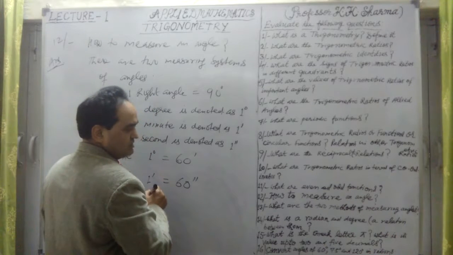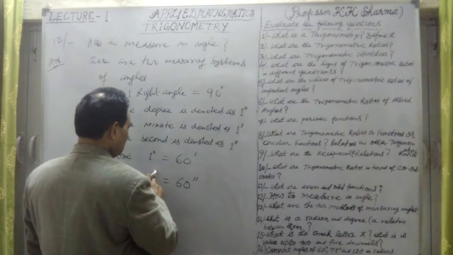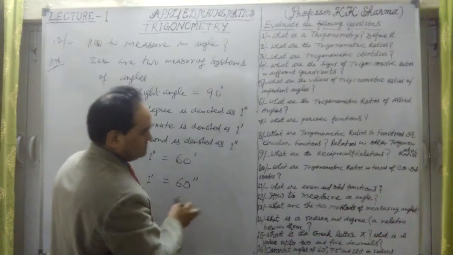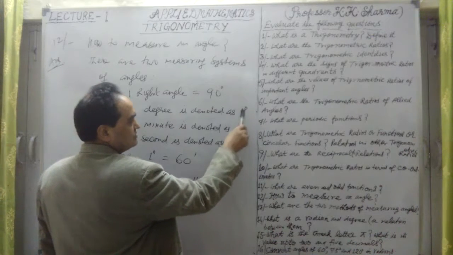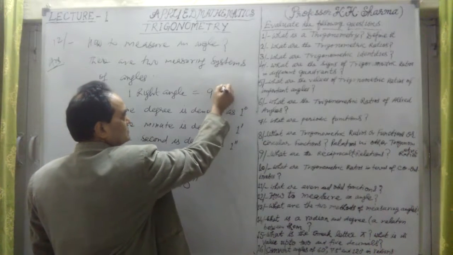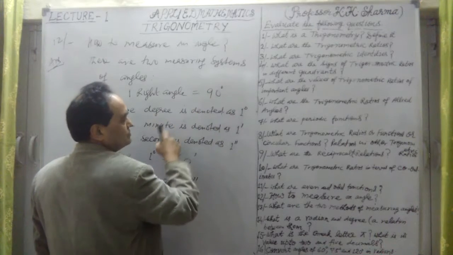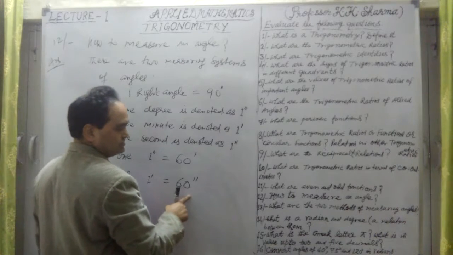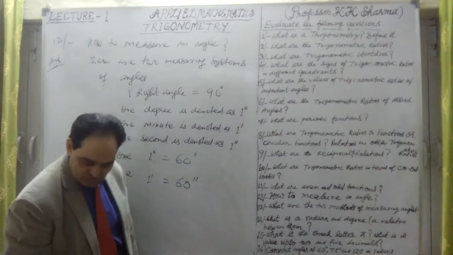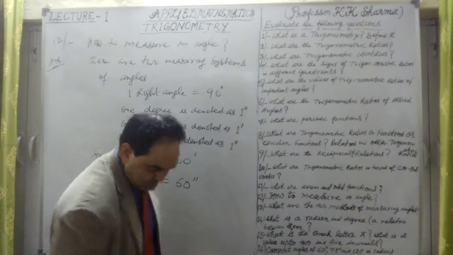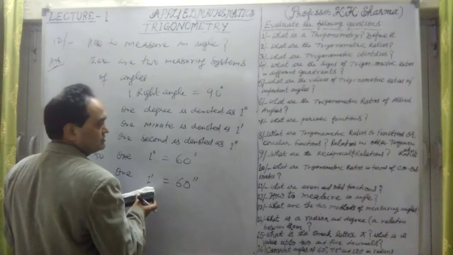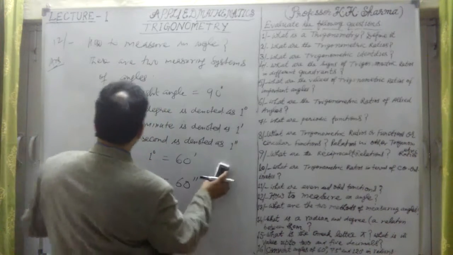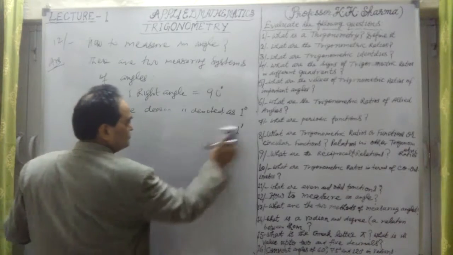Now these are the symbols which we use for seconds, for minutes, for degrees. One right angle equals 90 degrees, 1 degree is equal to 60 minutes, and 1 minute equals 60 seconds. So this is the first type of measurement. We will then find out relations between them. Now, the second measurement system I will talk about is known as circular measurement.